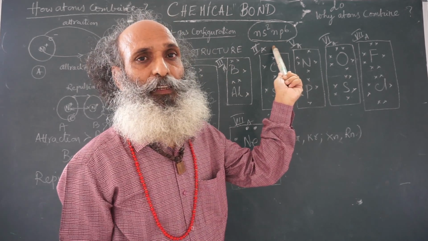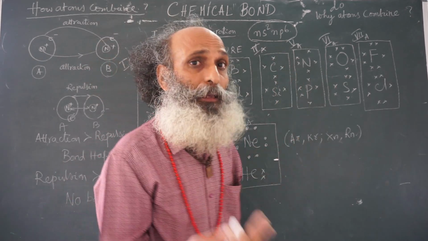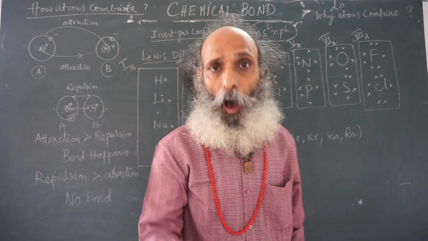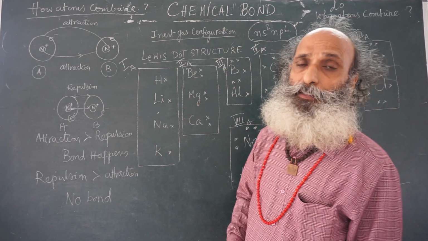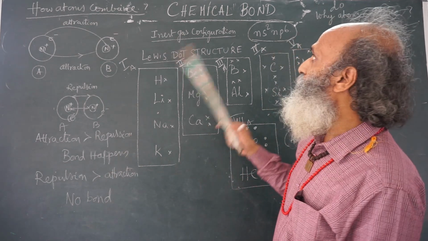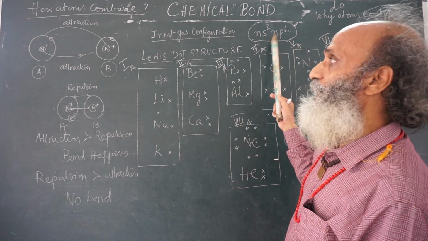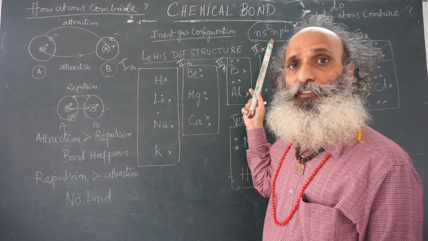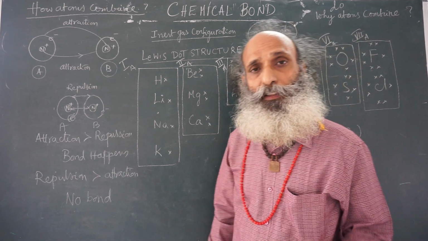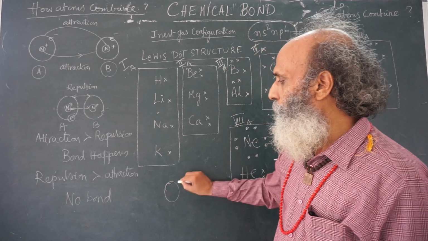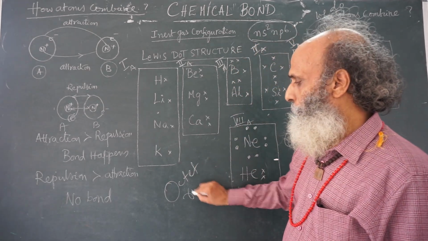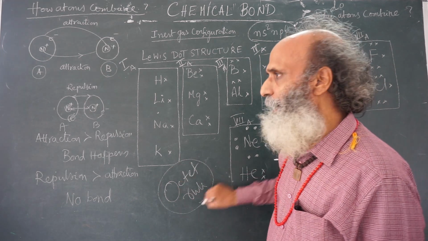Atoms, either by losing electrons, gaining electrons, or sharing electrons between them, try to acquire this inert gas configuration. This is what is called the octet rule. Octet means 8.